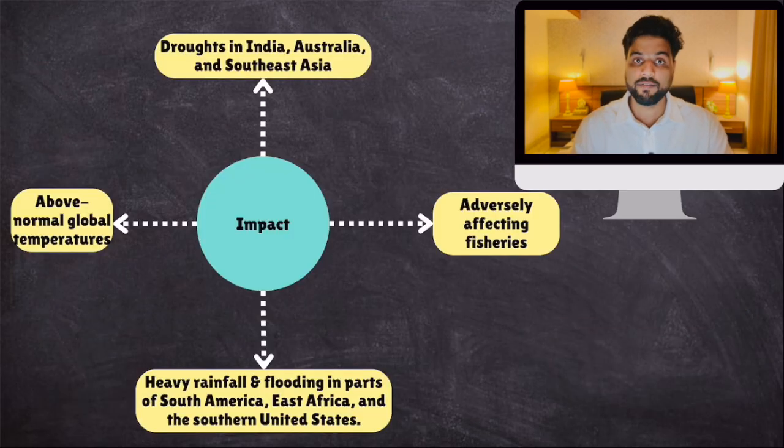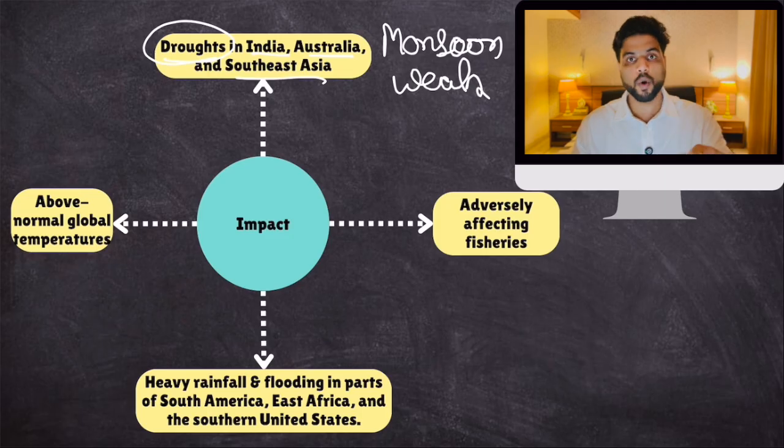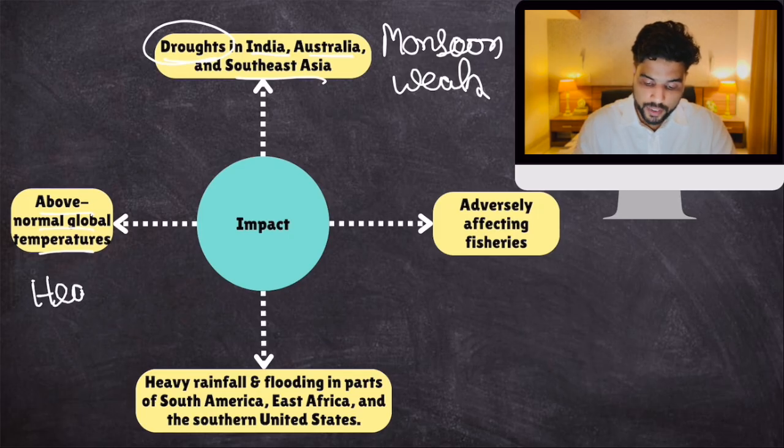First of all, whenever there is El Nino, there is very little rainfall in India, Australia, and Southeast Asia, Thailand, Indonesia. It creates drought-like conditions. Monsoons are very weak during El Nino. Then all over the world, including India, temperatures are above normal global temperatures, plus heat wave-like conditions occur everywhere.